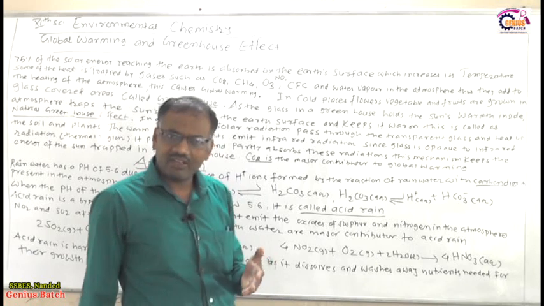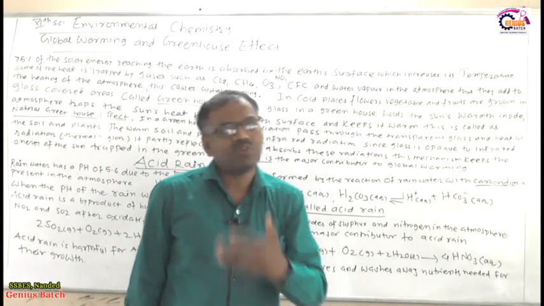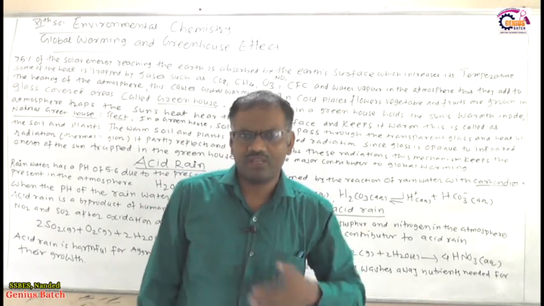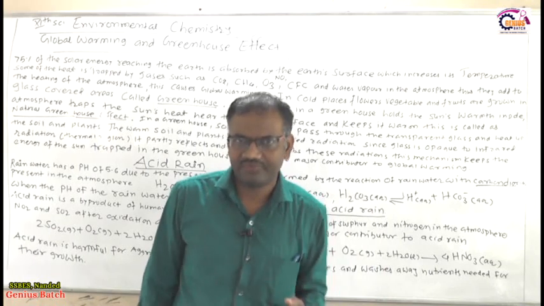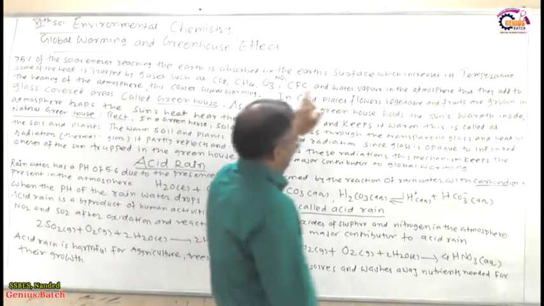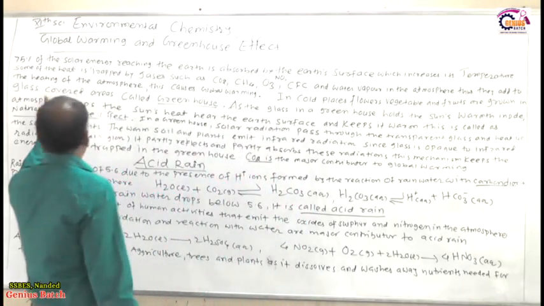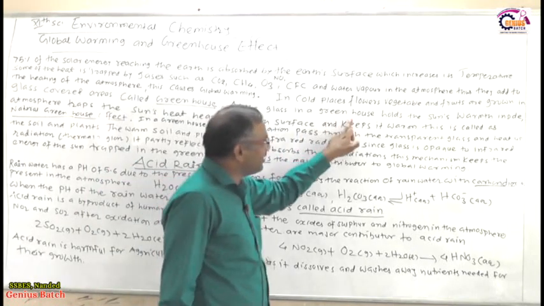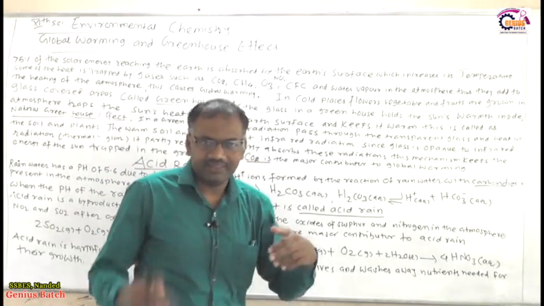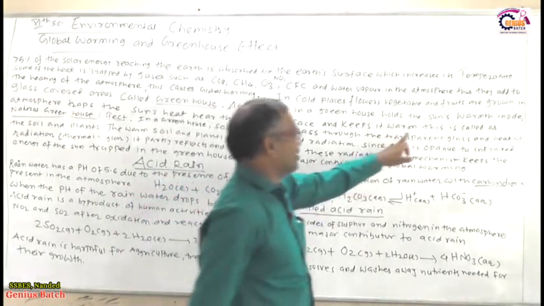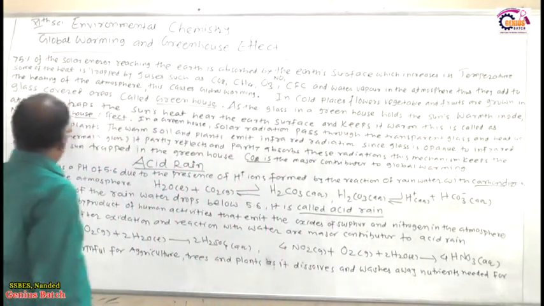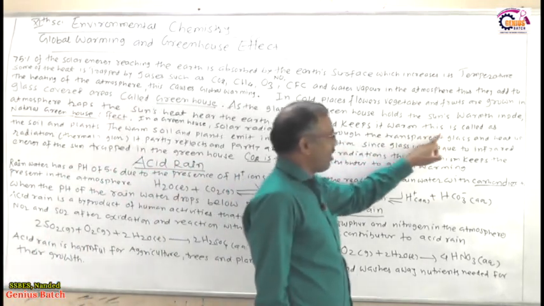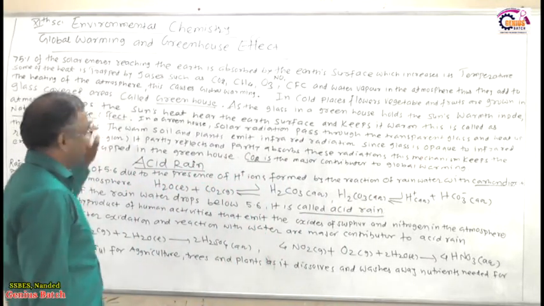So for that purpose, in cold places flowers, vegetables and fruits are grown in a glass covered area. Why do we keep them in a glass covered area? Because the temperature increases. If a tremendous amount of heat increases in the atmosphere, no plants or fruits can grow. So in cold places flowers, vegetables and fruits are grown in a glass covered area called the greenhouse. As the glass in the greenhouse holds the sun's warmth inside, the atmosphere traps the sun's heat near the earth's surface and keeps it warm. This is called the natural greenhouse effect.